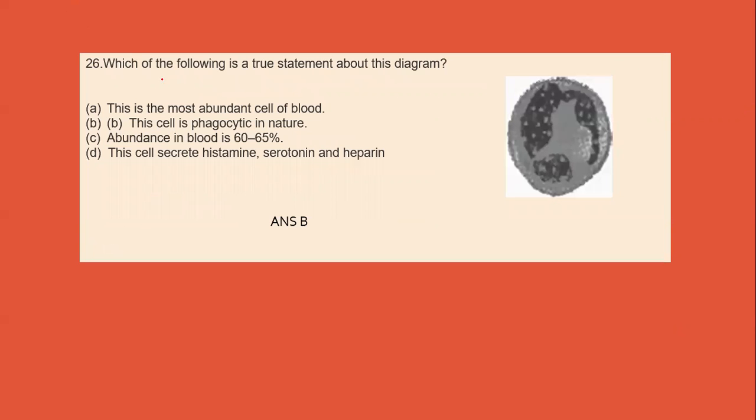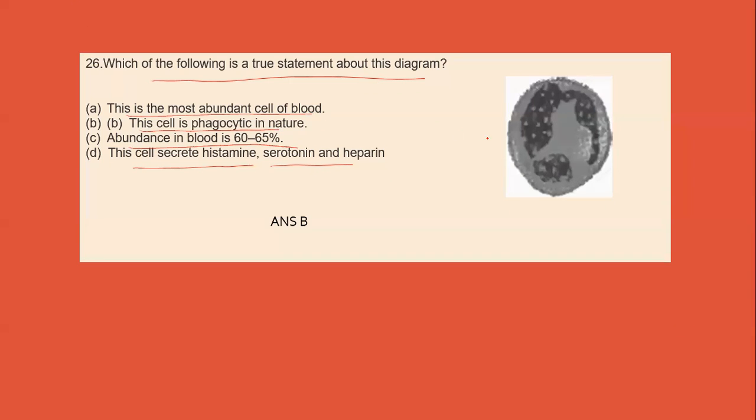Now, next question is, which of the following is a true statement about this diagram? A, this is most abundant cell of the blood. B, this cell is phagocytic. C, third abundance in blood 60 to 65%. And D, this cell secretes histamine, serotonin, and heparin.